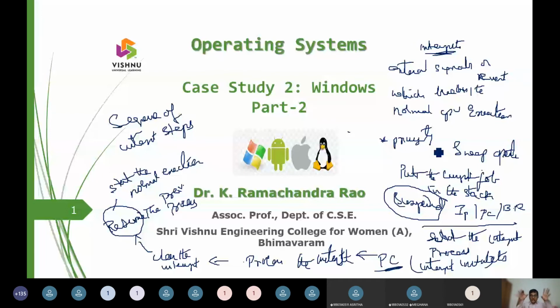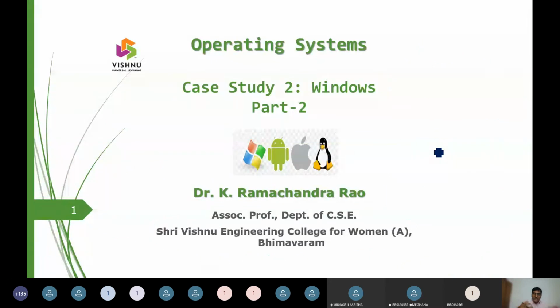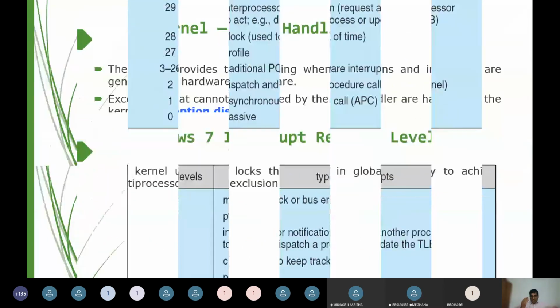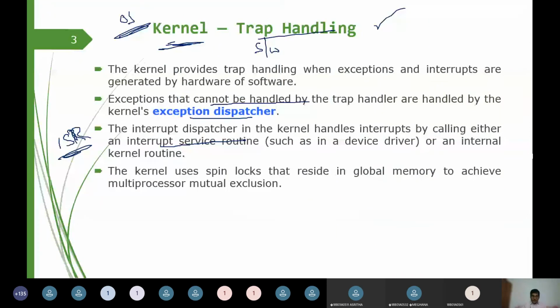Now no more jobs are there. Now the CPU is idle. What does the CPU have to do? It has suspended a job earlier, so now it has to take that job back. Taking back that job, we call resuming a job. The earlier job was in the stack, so it is going to pop the contents. Earlier it pushed the contents, which we call a push operation. Now it takes them out, which we call a pop operation, from the top of the stack. So these are the sequence of instructions that happen in the ISR, the interrupt service routine.